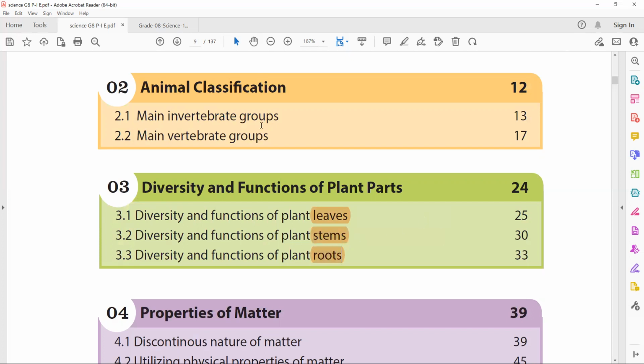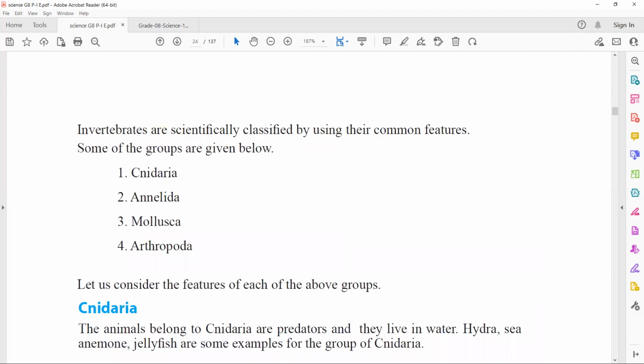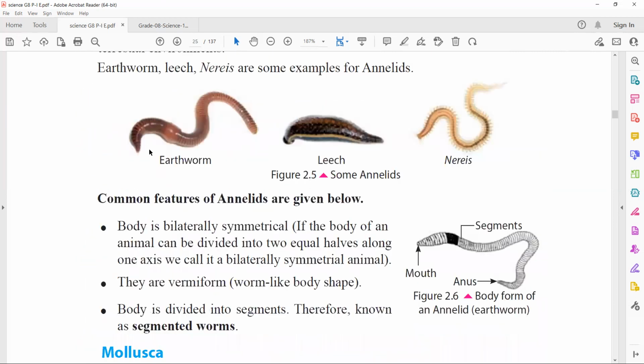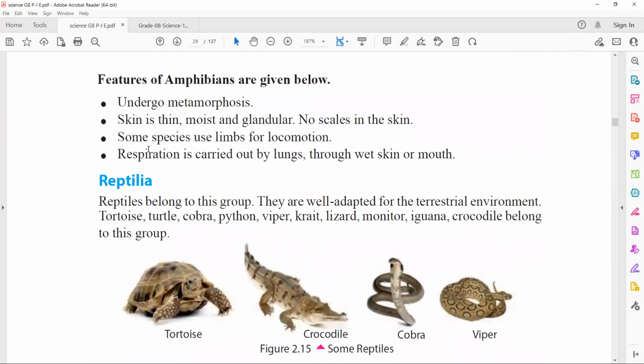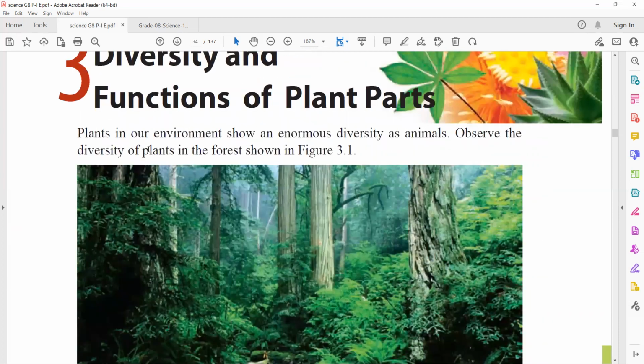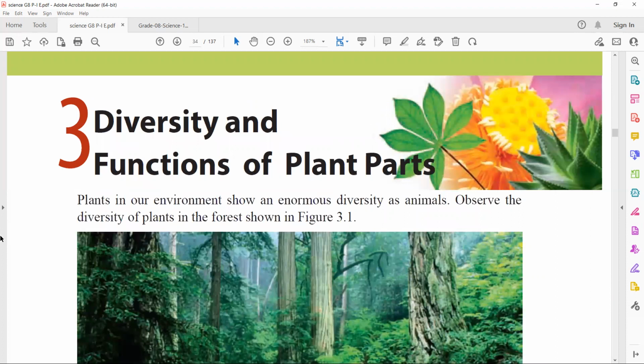Now, let me go to the 24th page. Okay. Now, we haven't studied this unit. We will study it inshallah. All right.